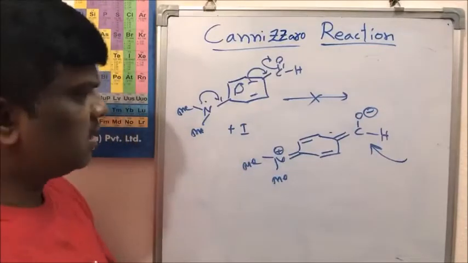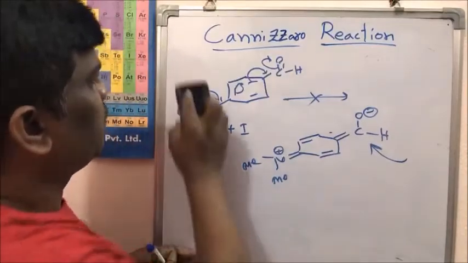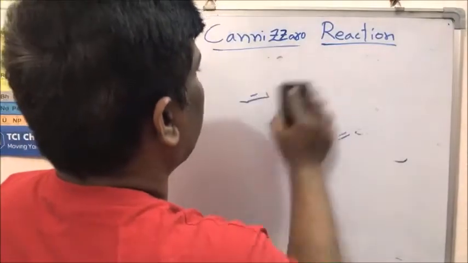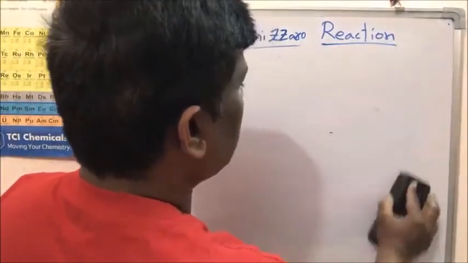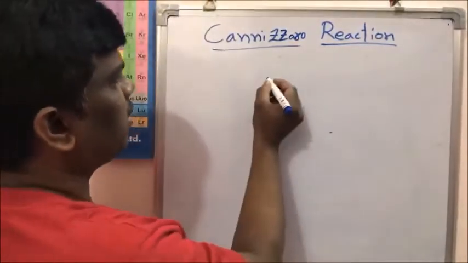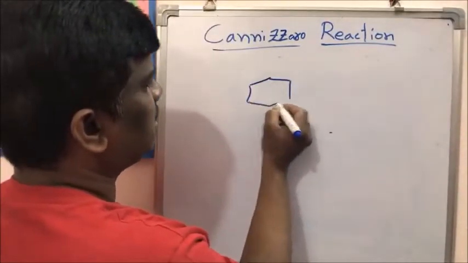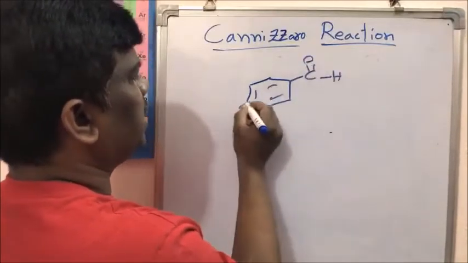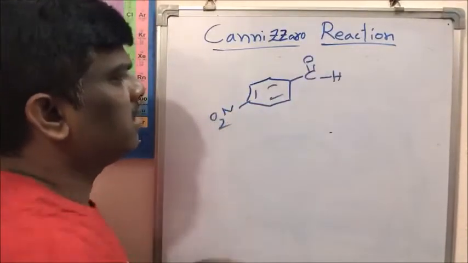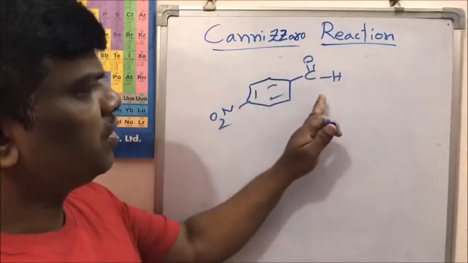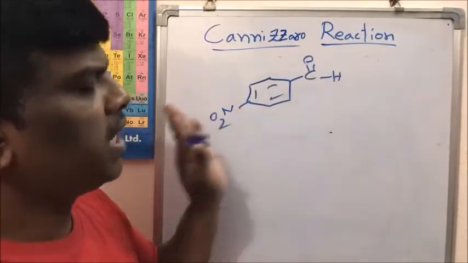This is one point. If I take nitro group, so minus I inductive affecting groups will enhance the speed of reaction. For example, para-nitrobenzaldehyde undergoes Cannizzaro reaction and the speed is very high, right? So it readily undergoes Cannizzaro reaction to give para-nitrobenzoic acid and para-nitrobenzyl alcohol.